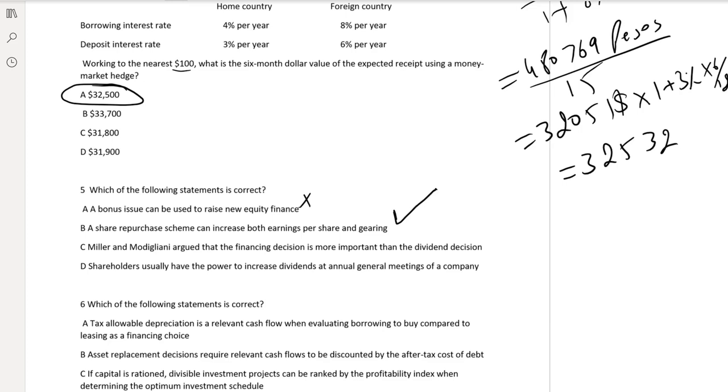Miller and Modigliani argued that financing decisions are more important than dividend decisions. No, we haven't heard this statement. Shareholders usually have the power to increase dividends at the annual general meeting of the company. No, directors have that power and shareholders only have the power to appoint the directors.